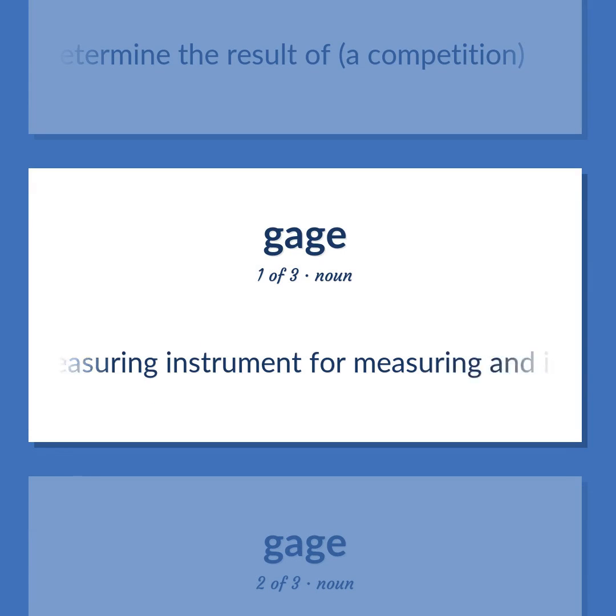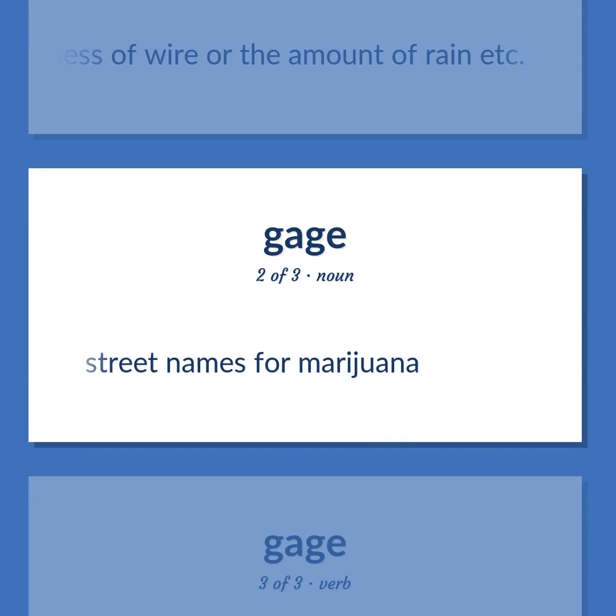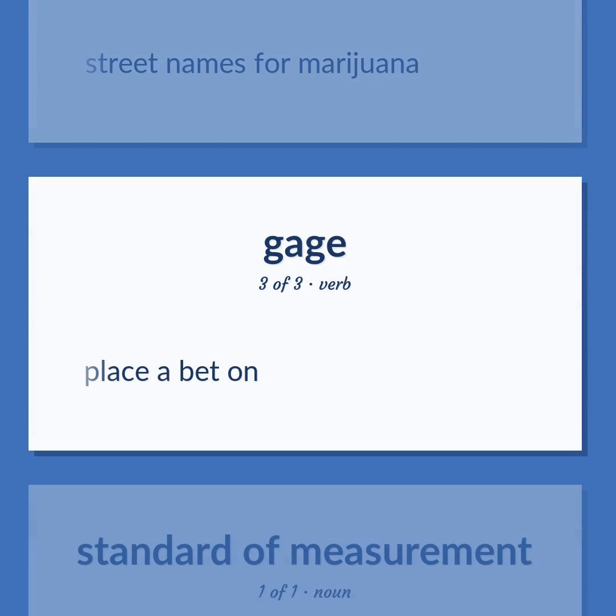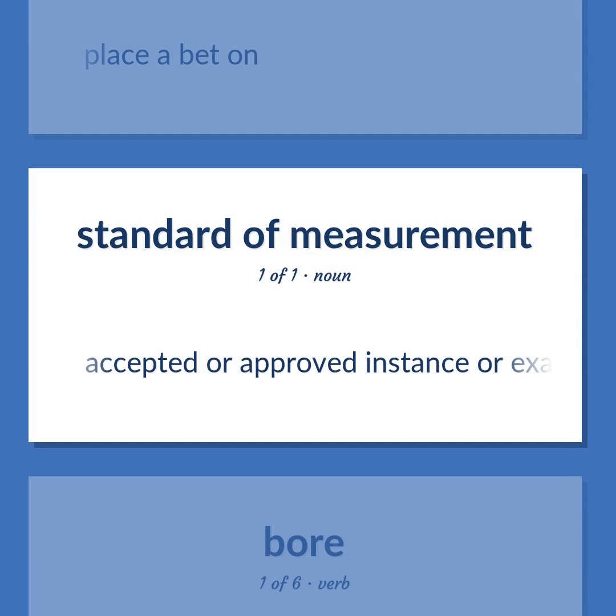A measuring instrument for measuring and indicating a quantity such as the thickness of wire or the amount of rain, etc. Street names for marijuana. Place a bet on. Accepted or approved instance or example of a quantity or quality against which others are judged or measured or compared.